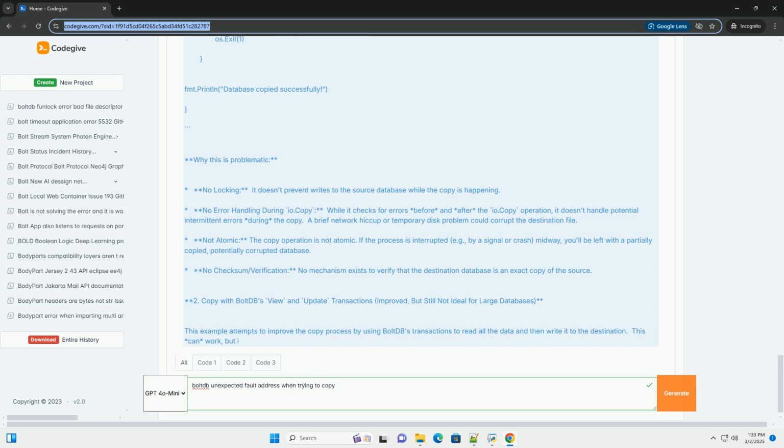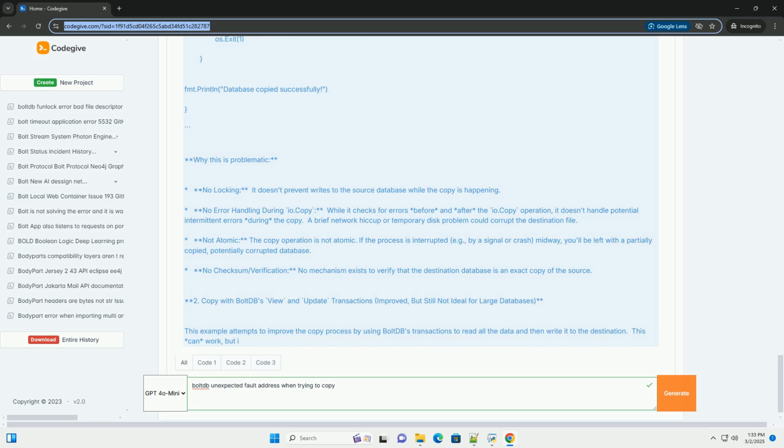Locking: BoltDB itself handles internal locking within the CopyFile method, so you generally don't need to implement additional locking mechanisms in your code. However, if you're integrating the copy process into a larger system with other potential database interactions, be mindful of potential deadlocks or contention.